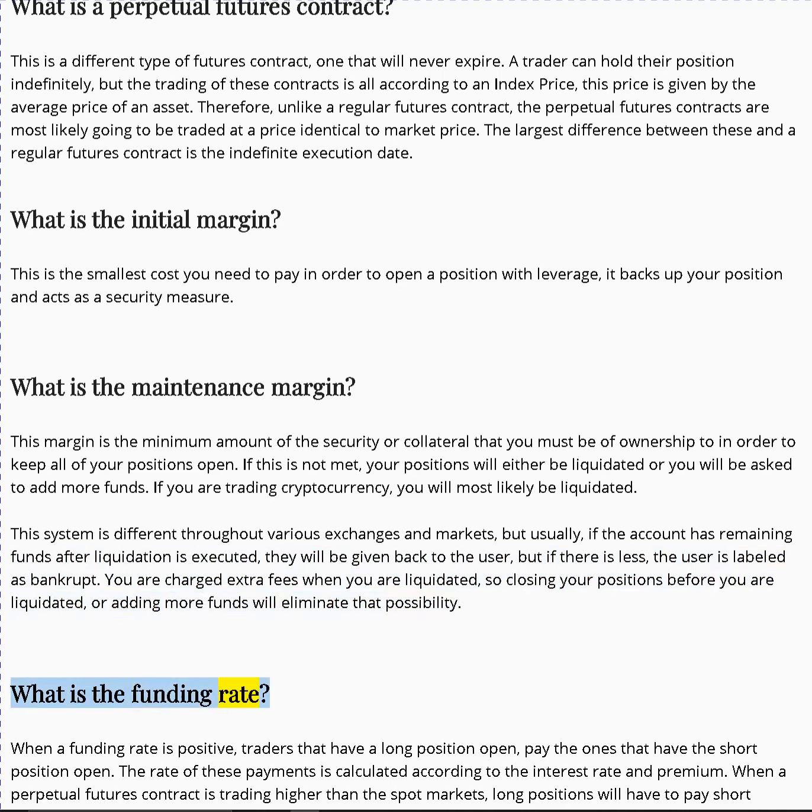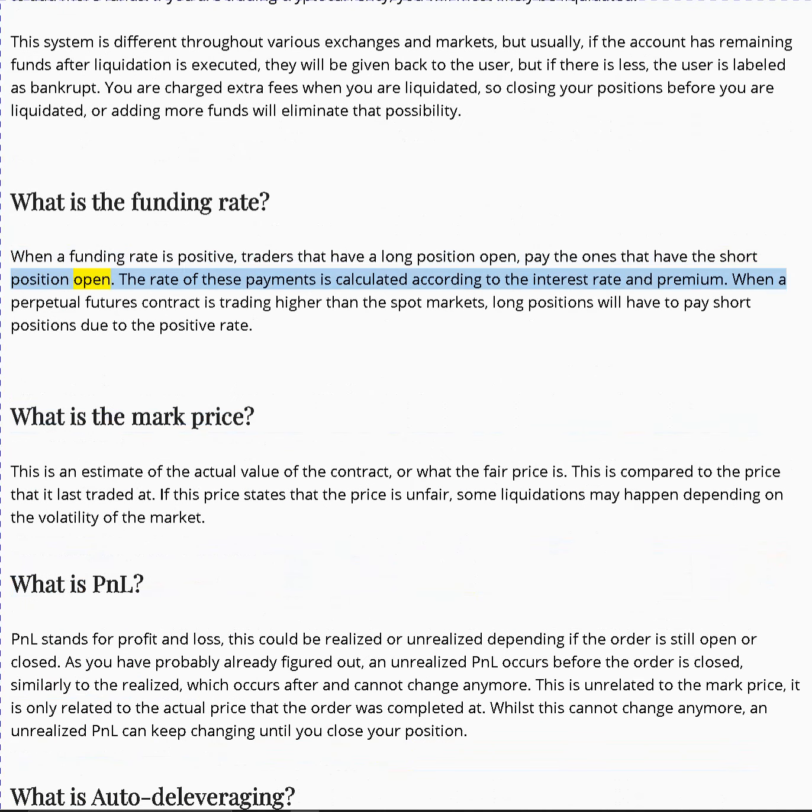What is the funding rate? When a funding rate is positive, traders that have a long position open pay the ones that have the short position open. The rate of these payments is calculated according to the interest rate and premium. When a perpetual futures contract is trading higher than the spot markets, long positions will have to pay short positions due to the positive rate.